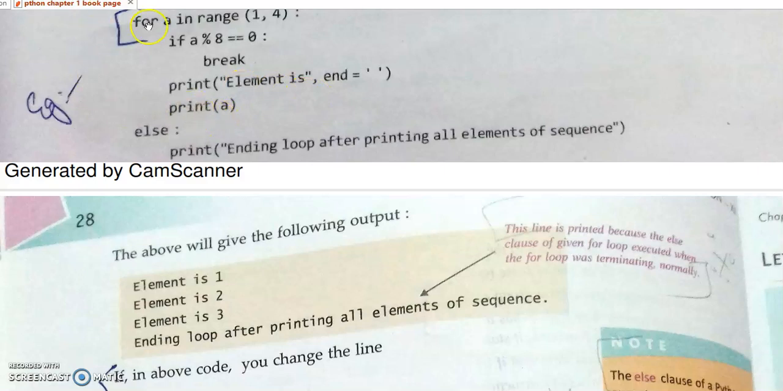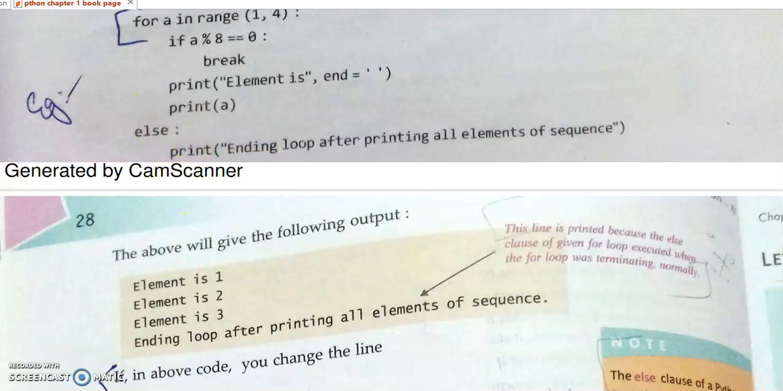Then again the A value takes 3. 3 divided by 8, what is the remainder? 3. 3 equal to 0 is false, so it will print "element is 3". Next the A value takes 4, which the range won't accept. So it comes to the else part and prints "ending loop" after printing all the elements of the sequence. In this case, the for loop is executed normally, so it will execute the else case also.